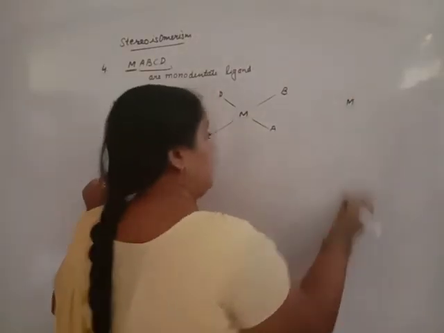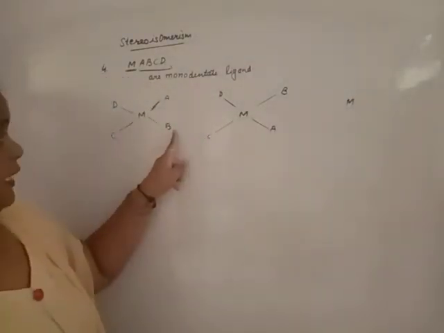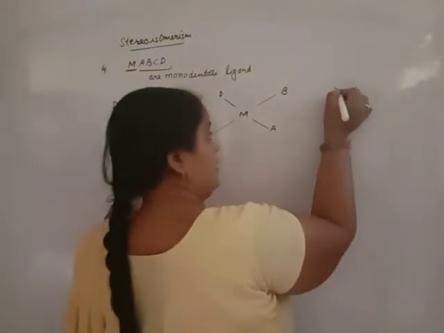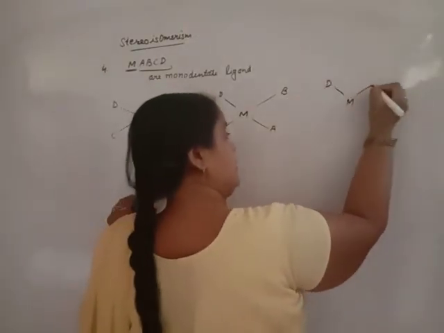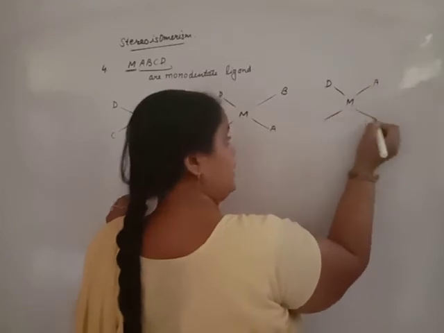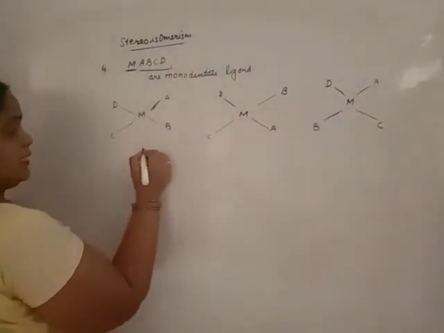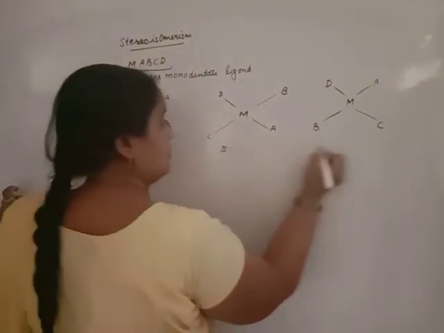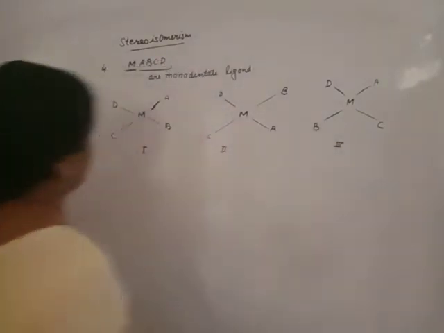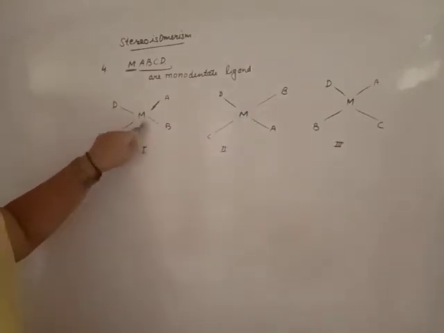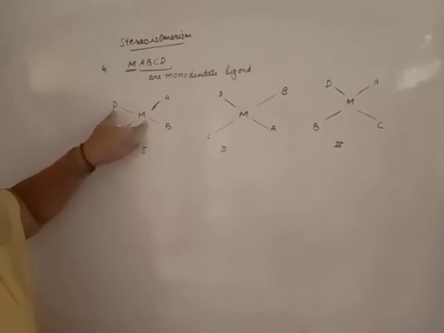Now, in another case, B is displaced by C, while A remains fixed. B is fixed, A remains fixed, and B changes its position with C. Out of these three, beta, cis and trans will be identified only on the basis of M and D, so I will fix M and D in front of you.